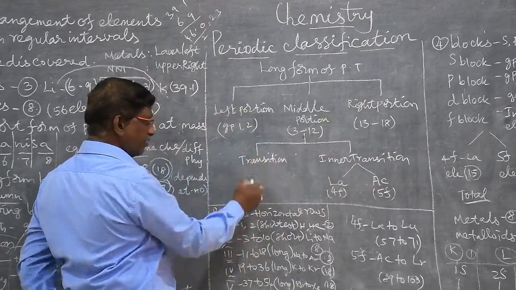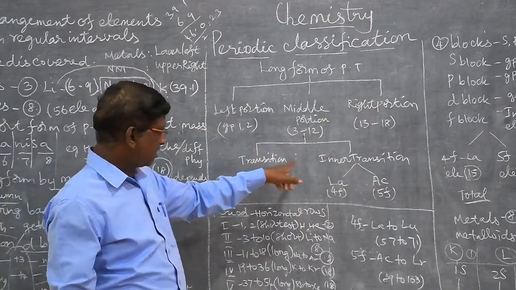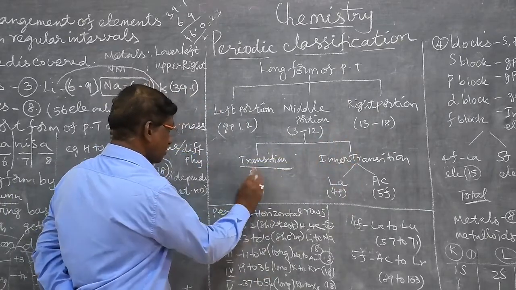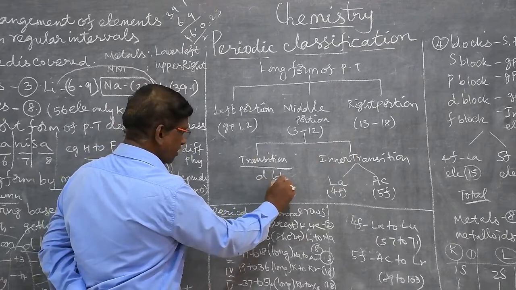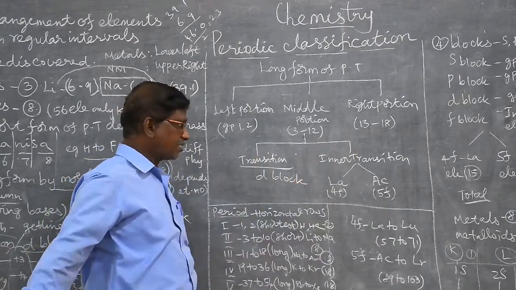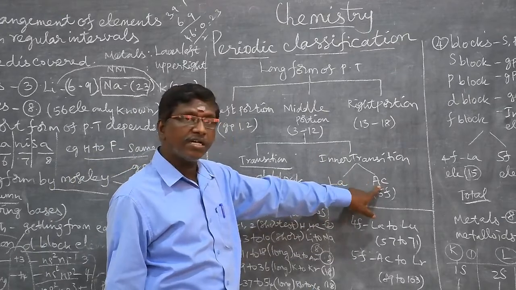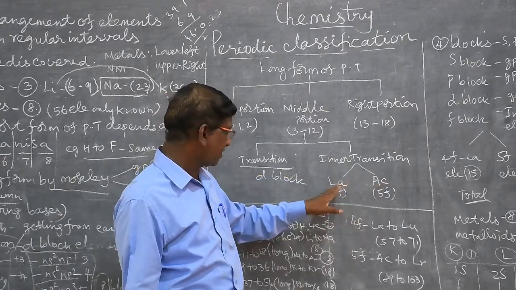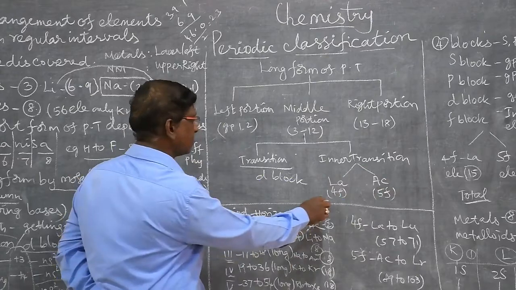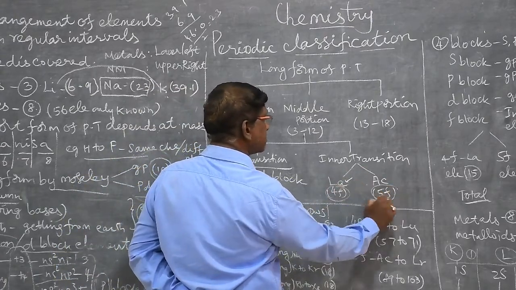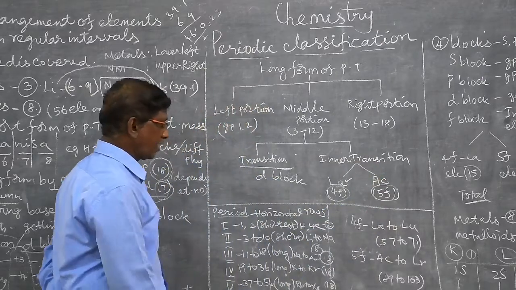Again, the middle portion divides into transition elements and inner transition elements. Transition elements, as already told, are D block elements. Inner transition elements are separated into 2: lanthanides and actinides. That is, 4f is related to lanthanides, 5f is related to actinides.